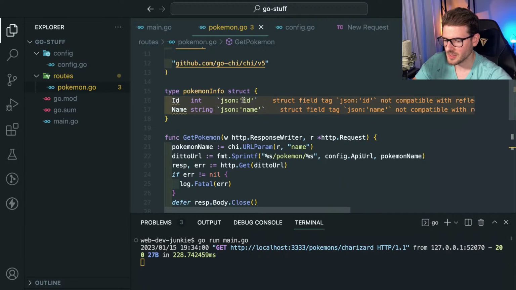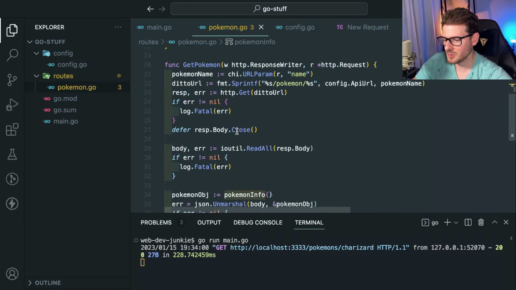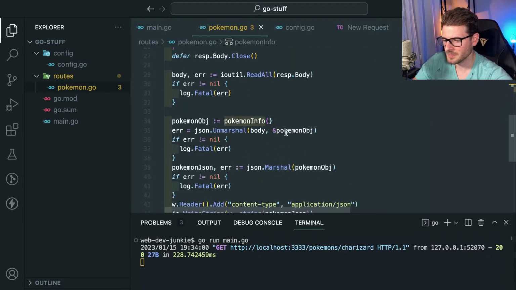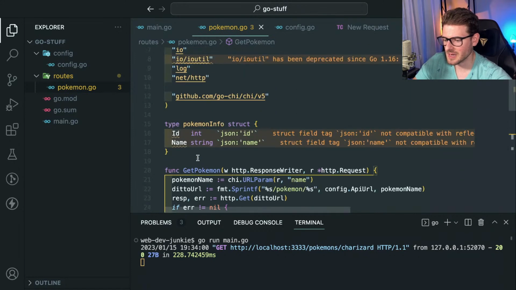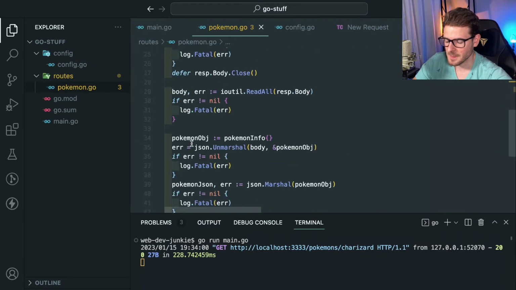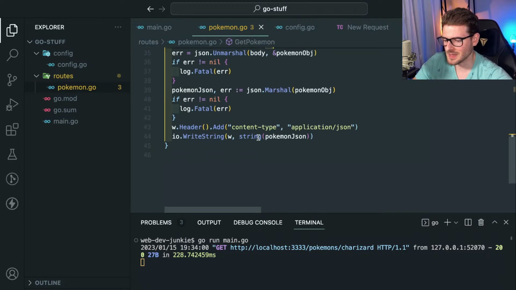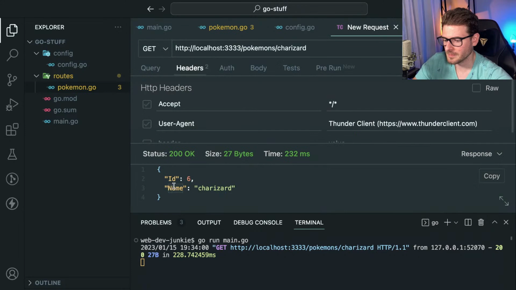How do I do it the other way? Because I'm using this Pokemon info to unmarshal the data, the bytes array, into a Pokemon struct. But I want to go the opposite way, right? I want to take the struct and marshal it into JSON, but I want to make these lowercase. I don't want these to be uppercase. So I don't know if I need a separate struct for that, and then somehow manually map one struct into the other. I have to go figure that out. But it bothers me that my API is returning capital things here.